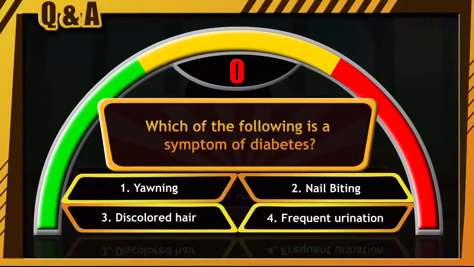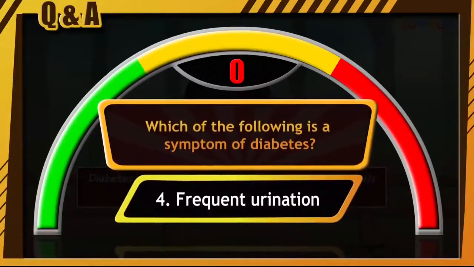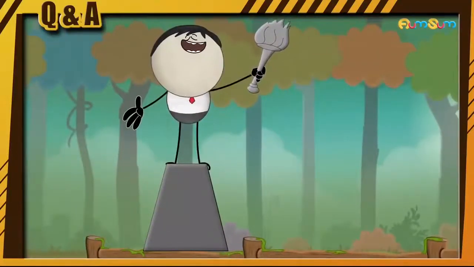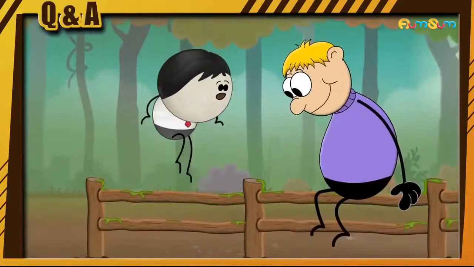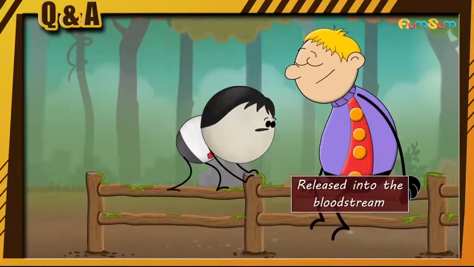Okay, ready to know if you are right or wrong? The correct answer is option number 4. That is, frequent urination. Is it higher than the Statue of Liberty? Nah. Most of our food is converted into glucose and released into the bloodstream.